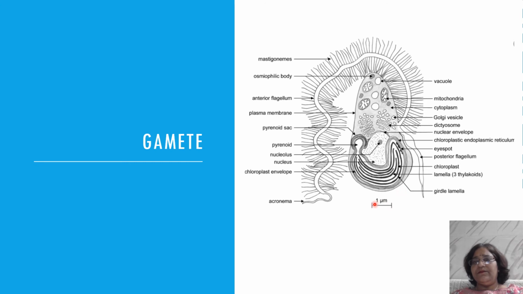So it is the same. The gamete's structure is the same as that of the spore, but the size of the gamete is smaller than the zoospore. Also, the zoospores are diploid in nature. They are diploid, with two sets of chromosomes, while gametes are haploid, with one set of chromosomes.